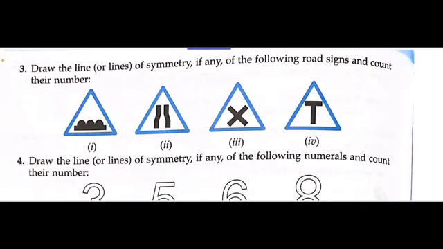Fine. Okay, now draw the line of symmetry, if any, for the following. So in shapes के लिए you have to draw the line of symmetry. So let's do it also. So there is only one line of symmetry here, one line of symmetry here, one line of symmetry here, all are same, and there is only one line of symmetry for this also. So there is only one line of symmetry in all of them.